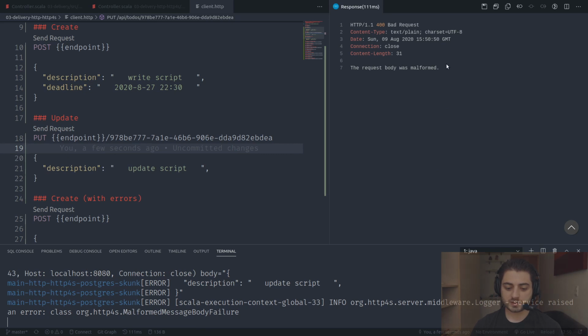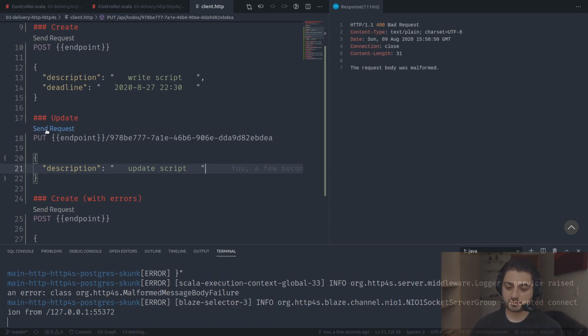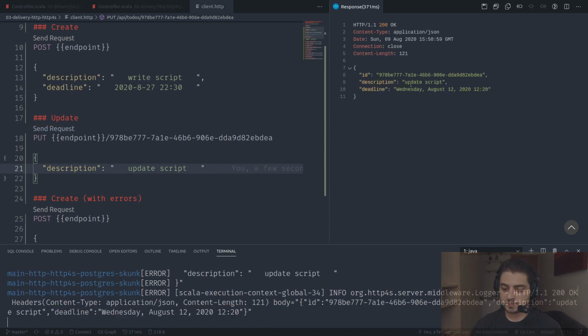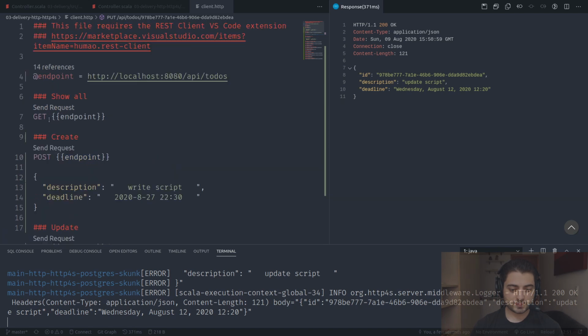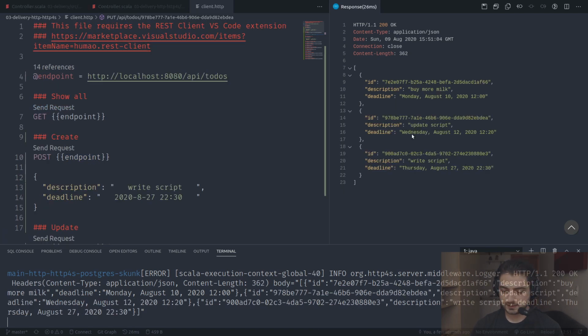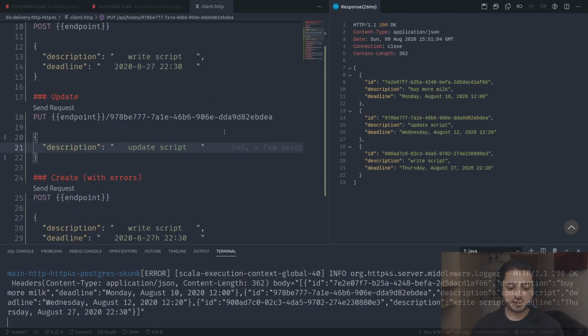The request body was malformed because there's a comma over here. By the way, notice that HTTP4s handles this properly. And there we go. Now it says update script. So if we go to show all, it's going to say update script.